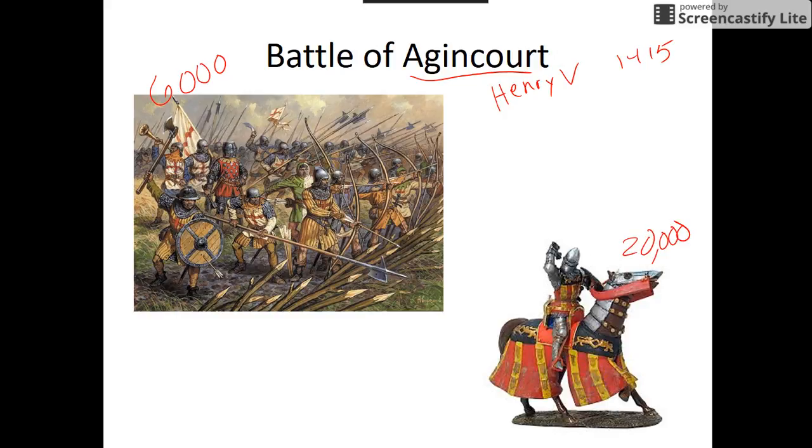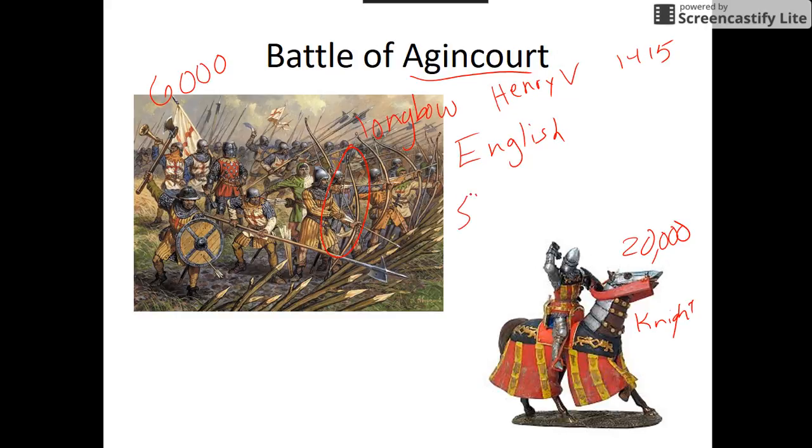Now, you'd think 20,000 knights, which is what the French had, would surely be able to defeat 6,000 English longbowmen. However, the longbow was able to pierce the armor of the knights. And through tactics of King Henry and the use of better technology, the English were able to completely stomp and defeat the French knights.